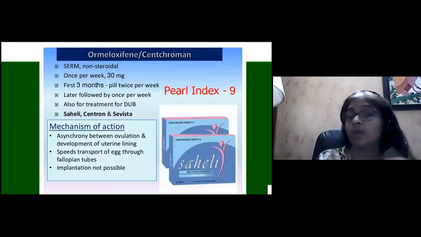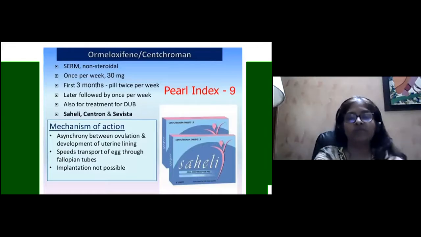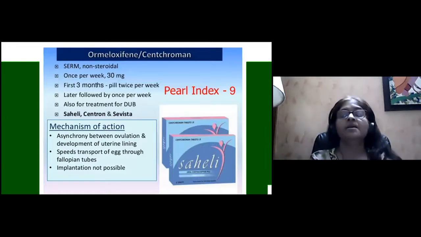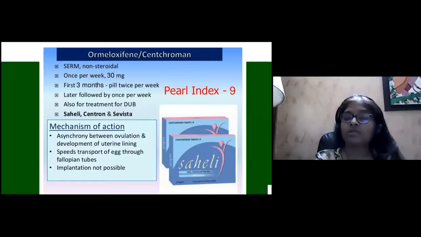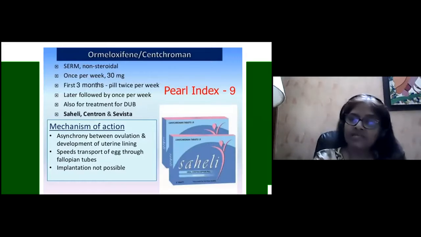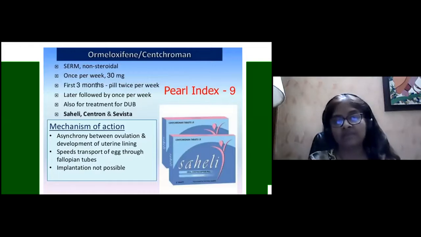Now, there are other non-hormonal contraceptives available. That is ormeloxifene, which is a non-steroidal SERM, 30 milligrams once per week. For the first 3 months we give 2 pills per week, and later followed by once per week. It is also used for treatment of DUB. It is called Saheli, Centron, Cevista, Novex DS. These are the trade names under which it is available.